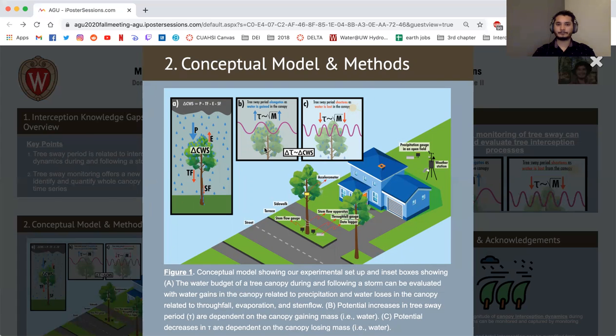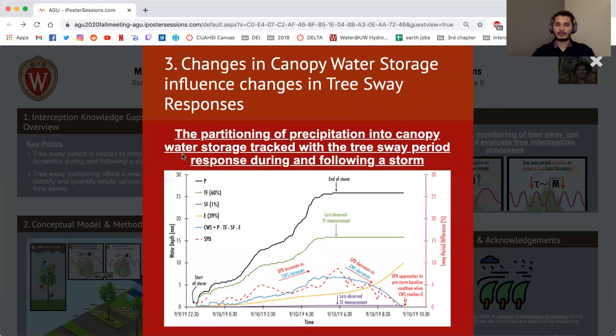This third panel presents the results of this study, including a representative storm where we track the partitioning of precipitation into its components, including this blue line, which shows the changes in canopy water storage, and this red line, which shows the changes in tree sway period.